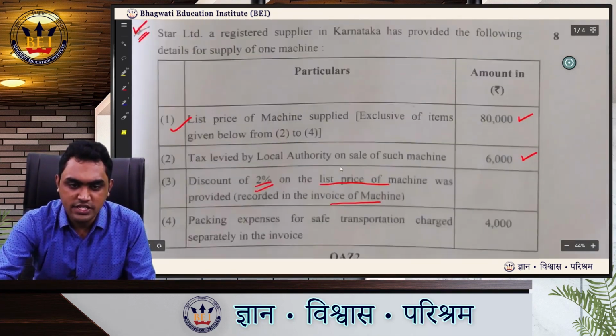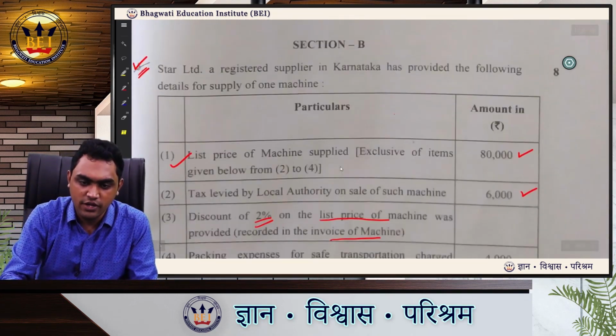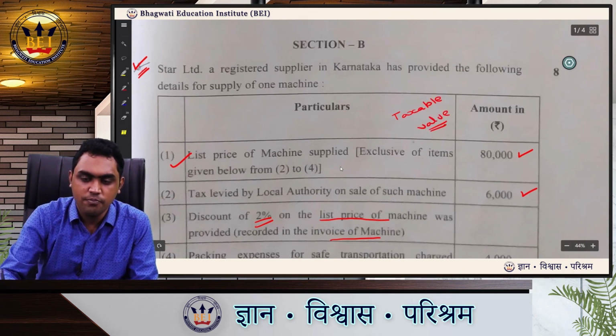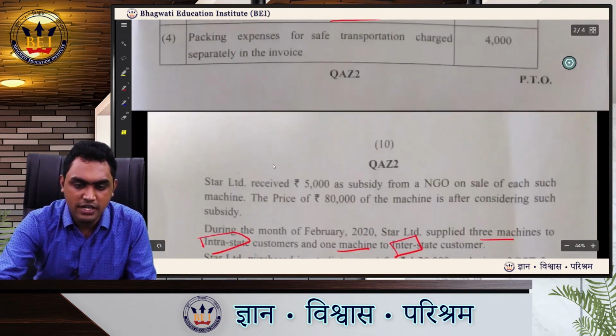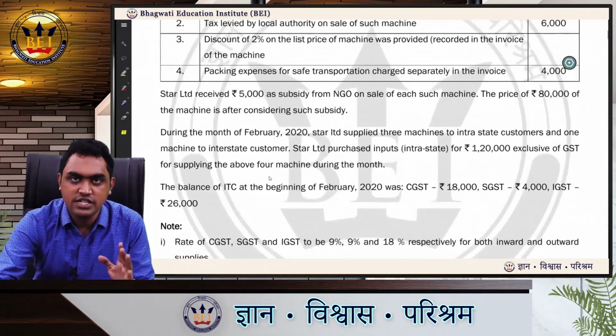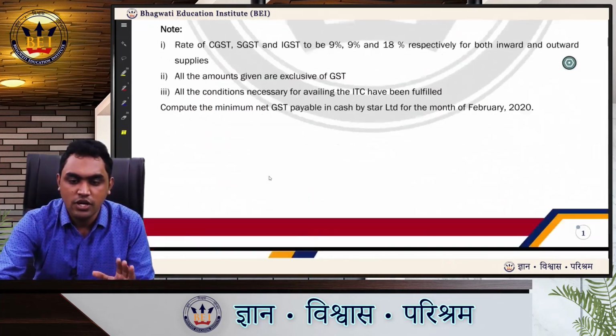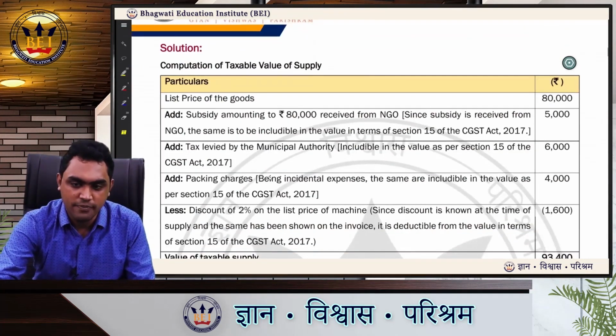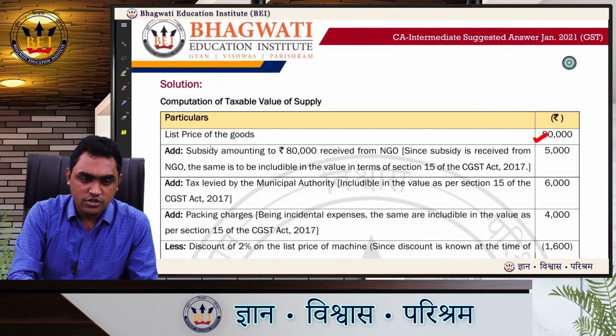So it's a very easy question. First you have to find out the taxable value, and then you have to compute the minimum GST payable in cash. So let us look at the suggested answer now. These suggested answers are given by me. Whatever assumptions I have taken, I have given it in the questions appropriately. So let us look at the solution now.